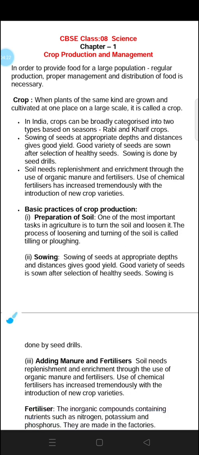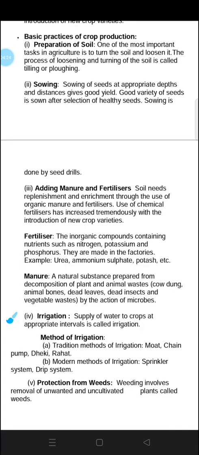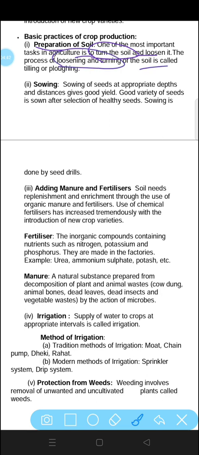Now, there are different steps that are taken in the sowing or production of crops, and the first one is preparation of soil. One of the most important tasks in agriculture is to turn the soil. It is the turning and loosening of soil, and the process of loosening and turning of soil is called plowing or tilling.